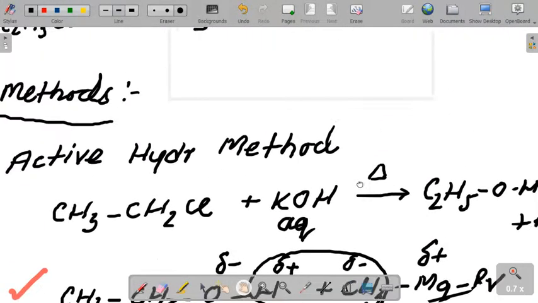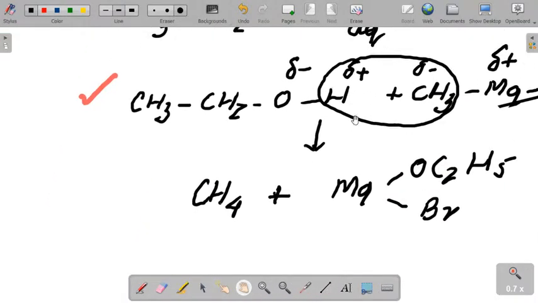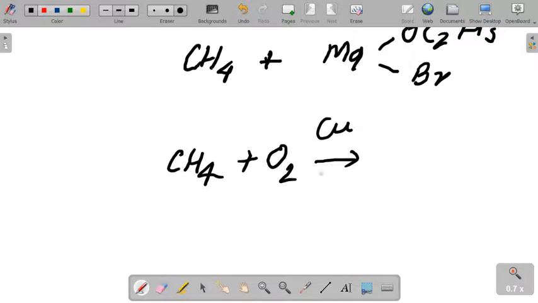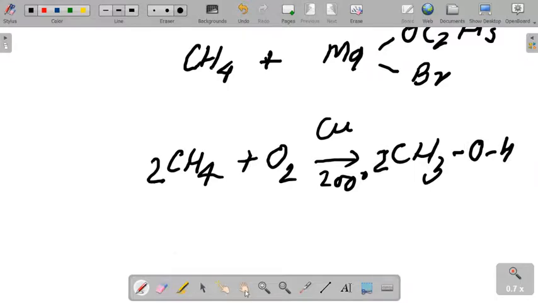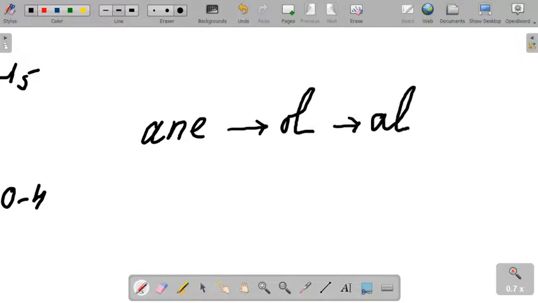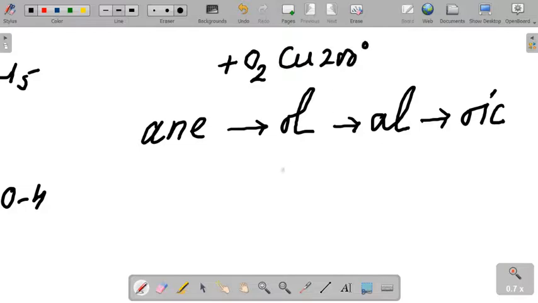Now, what was the question? The question was methane to methanol. So methane, when oxidized in copper at 200 degree, it changes to methanol. Now, for the records, as I told you, it is a must that you remember this. As I have told in the previous cases also, methane oxidizes to methanol, methanol oxidizes to methanal, and methanal oxidizes to acid, that is in presence of oxygen, copper at 200 degrees centigrade.